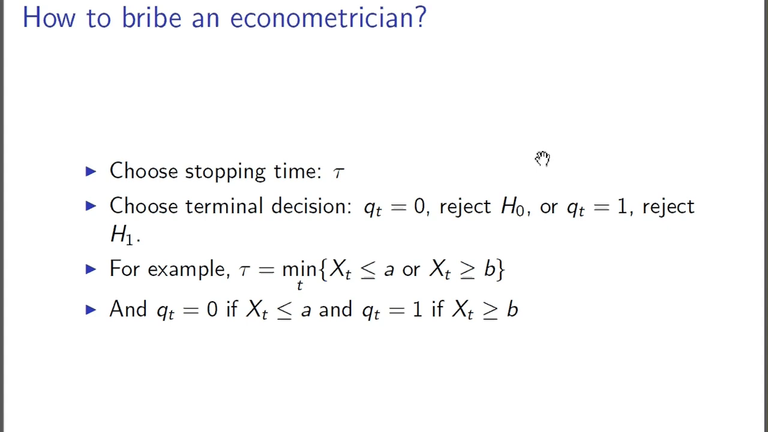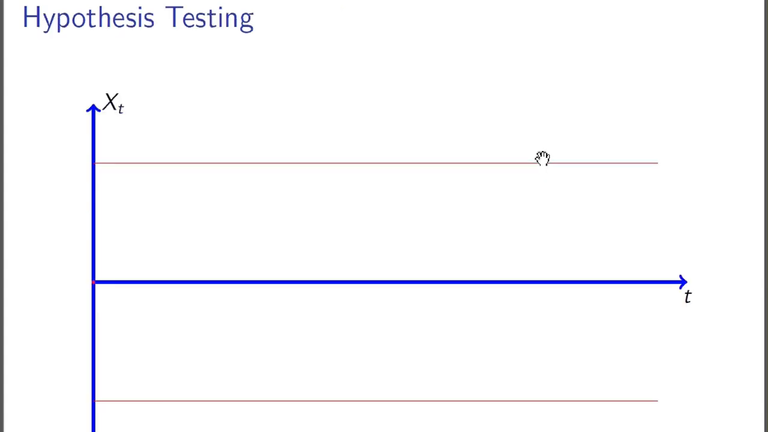So one example of such stopping rule is that tau means the earliest time such that my posterior belief is smaller than some threshold A or larger than some upper threshold B. So if it's smaller, then I choose to reject null hypothesis. If it's larger, then I choose to reject the other one. So graphically, it would be something like this.